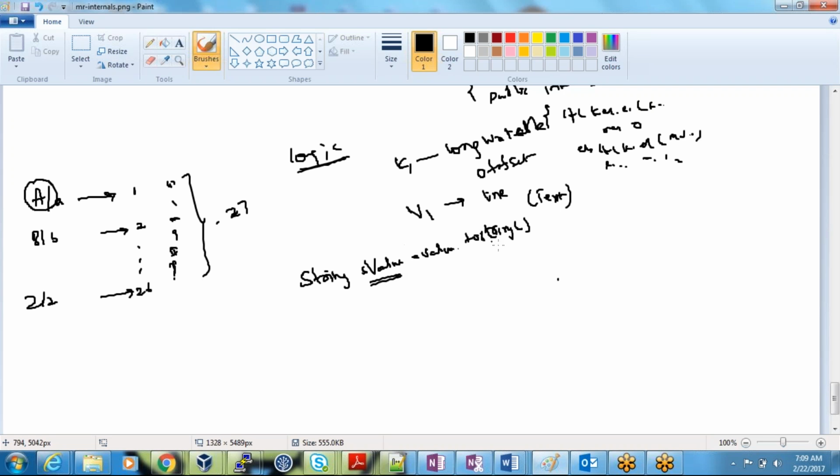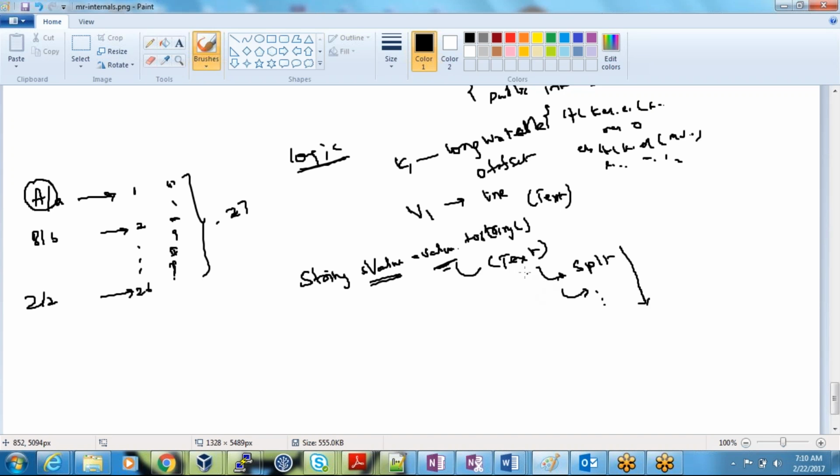So the value is what data type? It is a text data type. Text does not have split or substring. String tokenizer is a completely different class. Those kinds of APIs are not there in text.